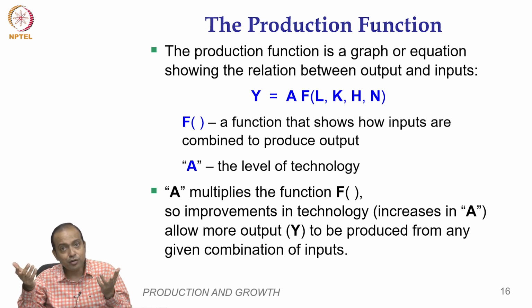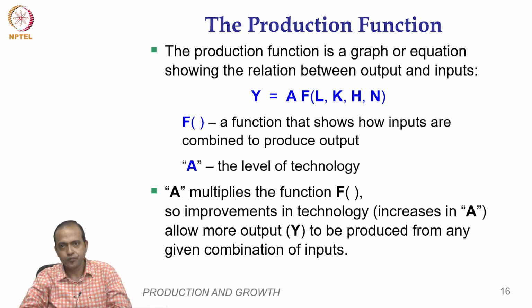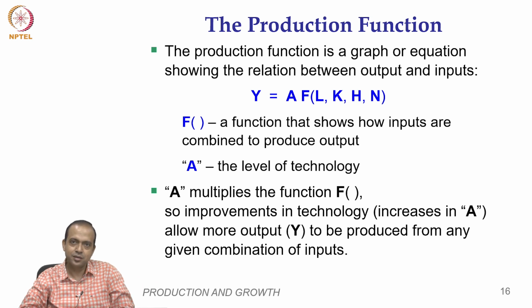The nature of the generic technology might be the same, the art might be the same, but the level is different, advanced vis-a-vis the primitive one. That makes the output difference. So, A multiplies the function F.